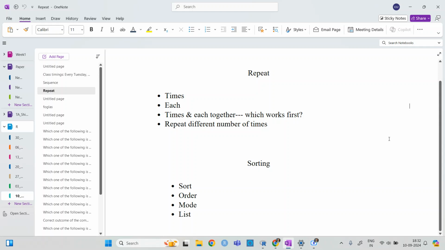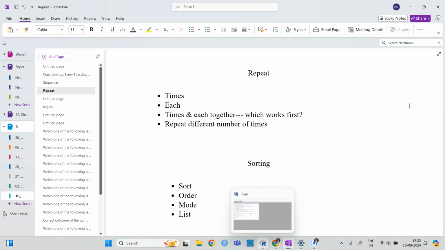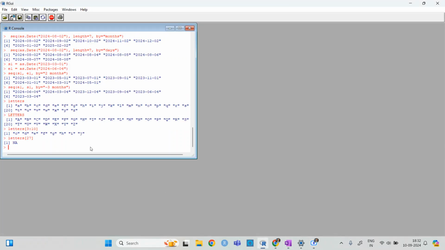The next thing is repeat. When you use this, it is very basic, very simple, but sometimes in time we get confused. So we will see how we can deal with that. Firstly we can take some help and then we can see.